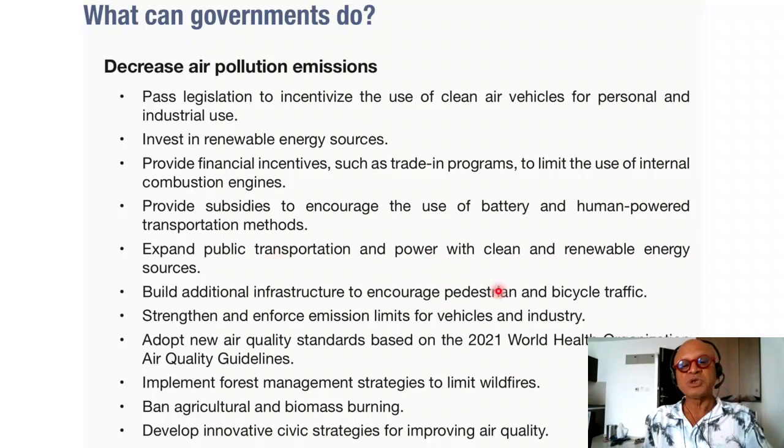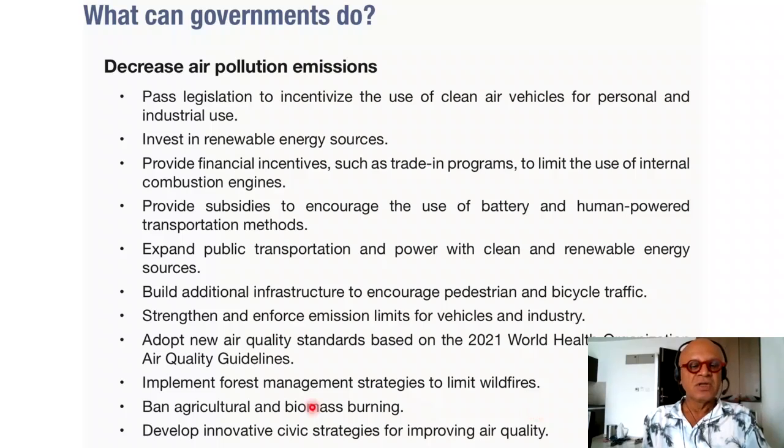Expand public transportation and power with clean and renewable energy sources. That's the point. Build additional infrastructure to encourage pedestrian and bicycle traffic. Hard to retrofit many of the cities in India, but still can be thought of for the decadal timescale planning. Strengthen and enforce emission limits for vehicles and industry, which can be done, should be done. Adopt new air quality standards based on the 2021 World Health Organization air quality guidelines. Implement forest management strategies to limit wildfires.